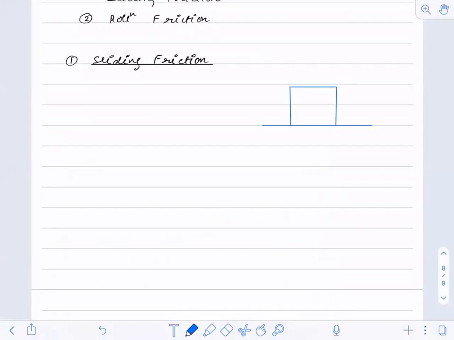If you are standing over here and pushing this block, how will the block move? It will move in this direction, so this complete contact part of the body will be constantly in contact with the surface.